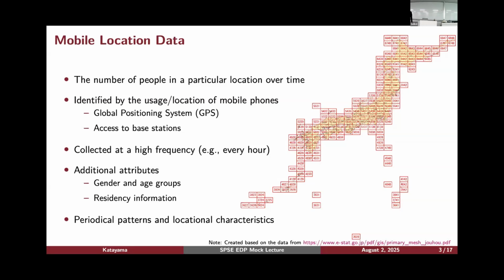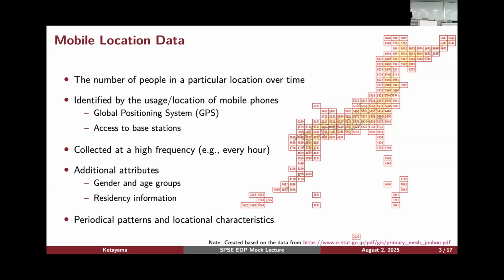There are two ways to identify the number of people in the mesh. One is to use GPS, the global positioning system. Whenever you use an app that utilizes GPS, you are providing information about where you are. The other way is to use the access information to the base station.